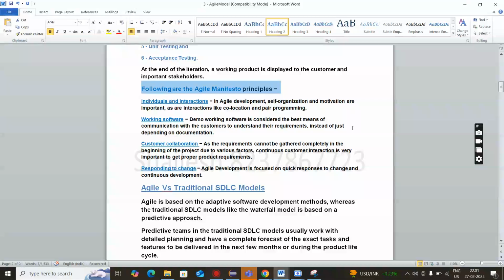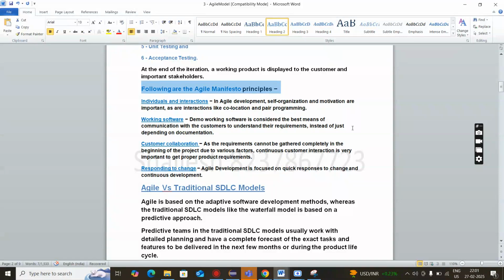Second, we have working software. So demo of working software is considered the best means of communication. It is the best way to understand the requirement. So we should have demo working software. Then customer collaboration. Customer collaboration means as the requirements cannot be gathered completely in the beginning of the project due to various factors, continuous customer interaction is very important. So we should interact continuously with the client and take the requirements from the client.